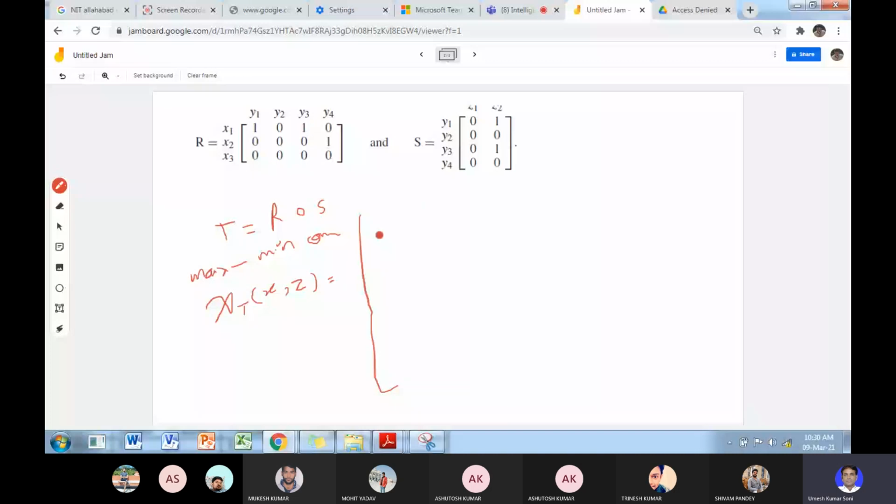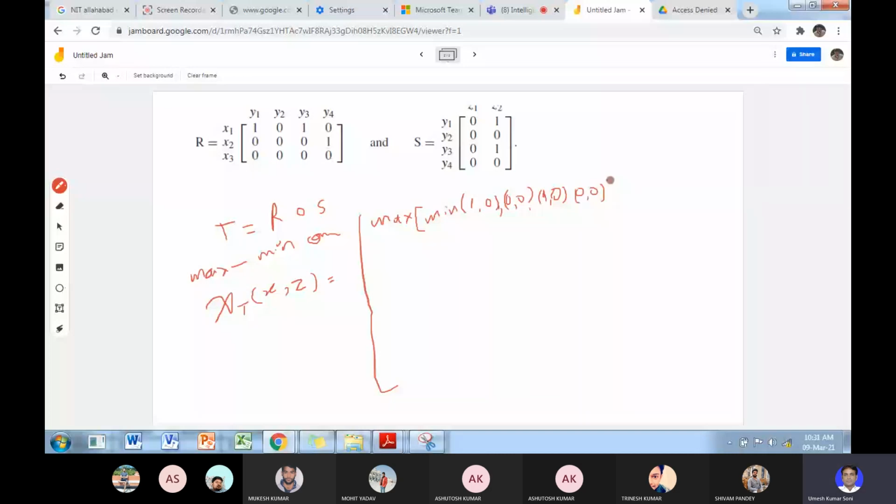You first take the minimum, and then the maximum. Taking the minimum element-wise with the columns 1 0 0 0 1 0 and 0 0, and 1 0 and 0 0.